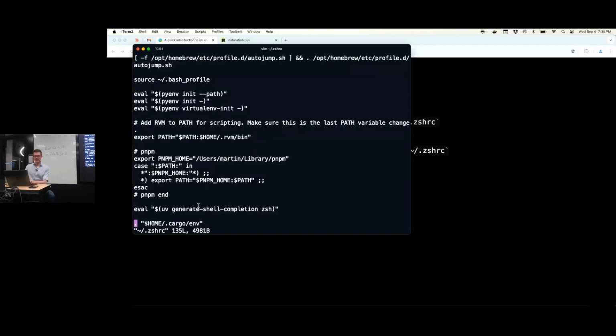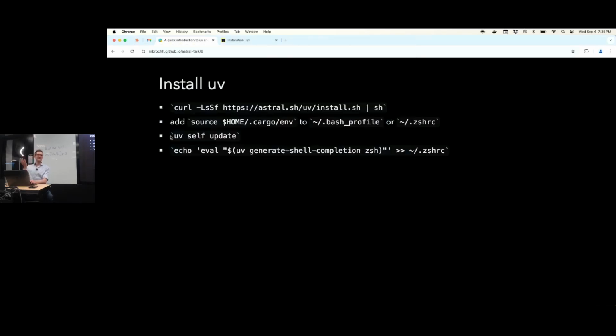So you can see down here, I'm sourcing that cargo env thingy, okay? And I think that's because UV is written in Rust. I think we should probably rename ourselves to Rust user group. Last month, LangDB is written in Rust. The month before, we had a talk about pandas, polars, which is written in Rust. And I think the month before, we also had something that was also written in Rust.